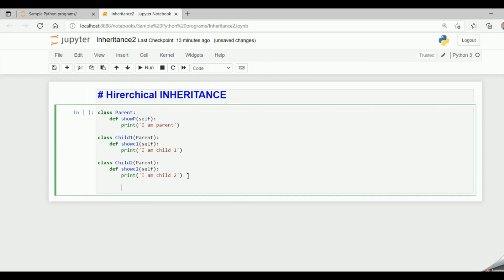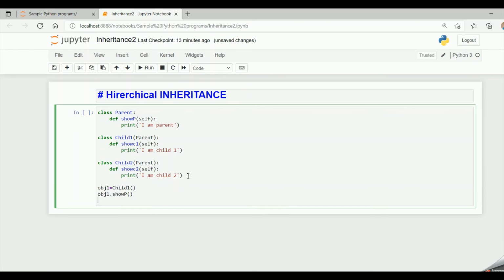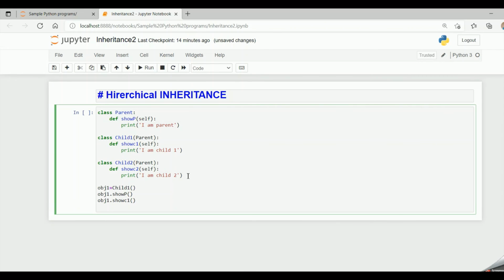So now let's create an object and see obj1 equal to child1, obj1 dot show p, obj1 dot show c1, obj1 dot show c2. So now let's run it and see.